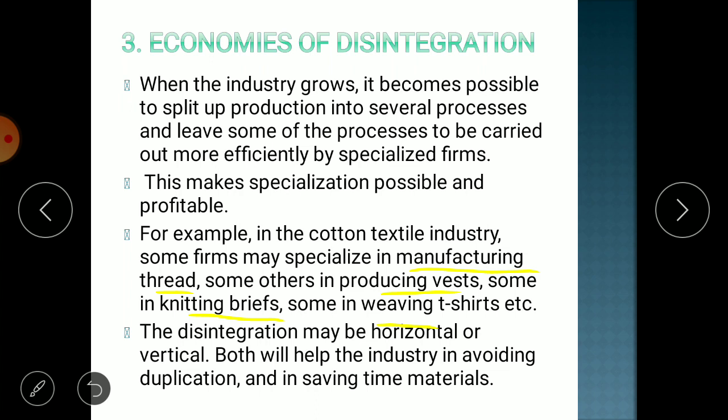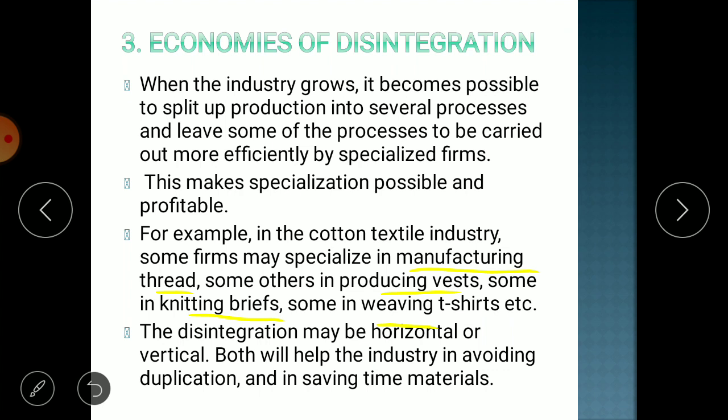The disintegration may be horizontal or vertical. Both will help the industry in avoiding duplication and in saving time and material. The disintegration may be horizontal, means if we take the example of knitting briefs and manufacturing thread, then these are horizontal.